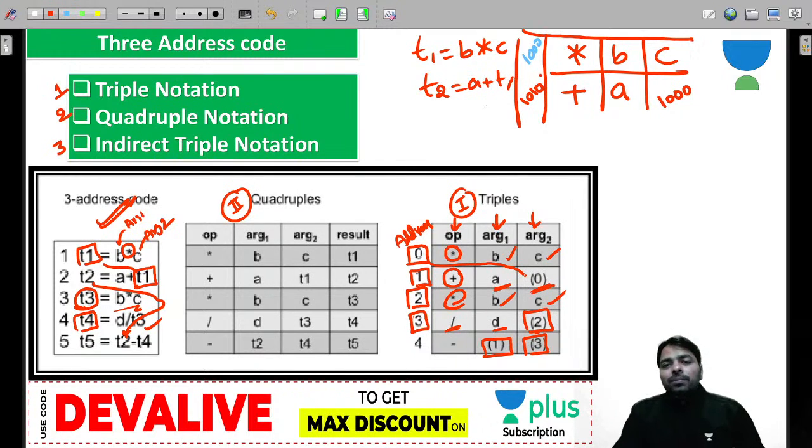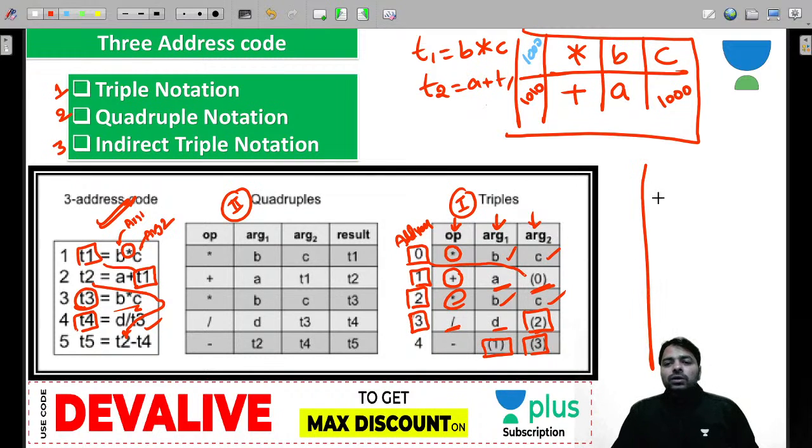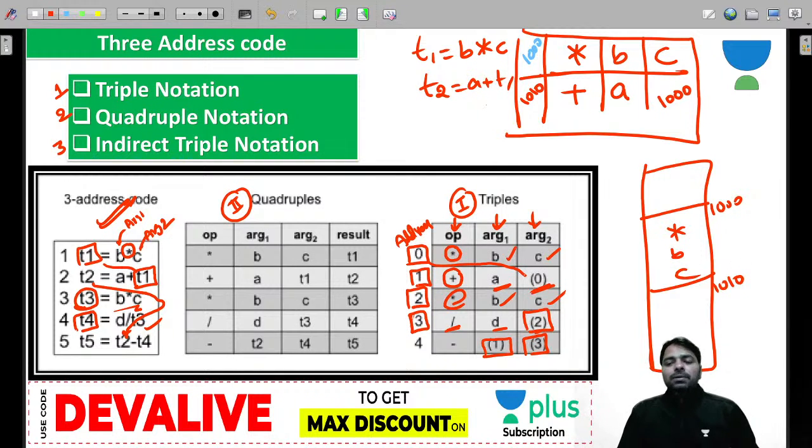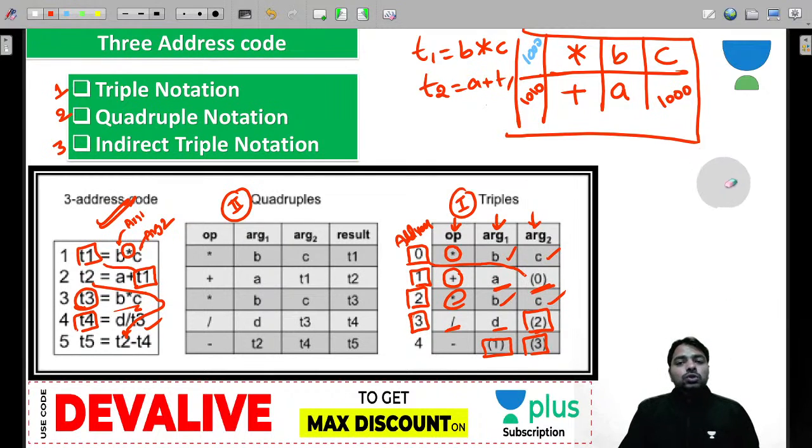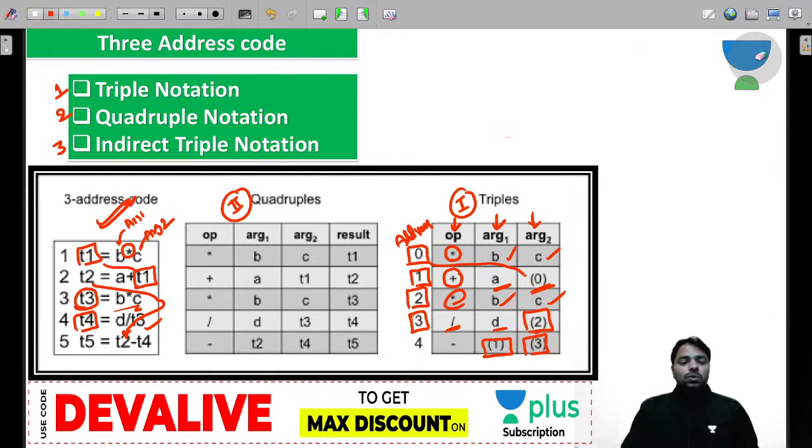So this is going to be your main memory. The 1000 may start here, before 1010, with star B, C stored somehow, and from 1010, plus A 1000 is stored, and so on. So this is how the main memory is used to store these three address codes.